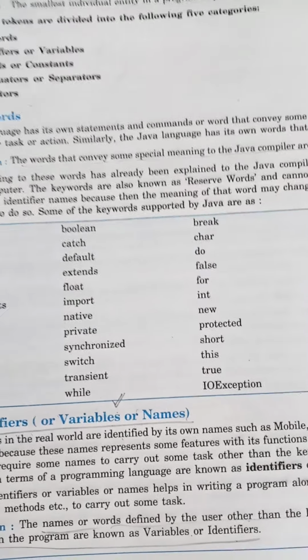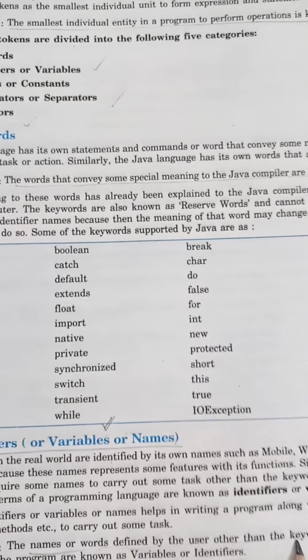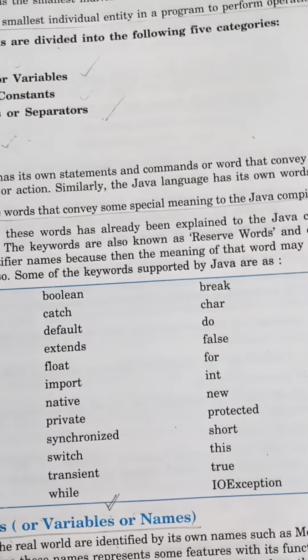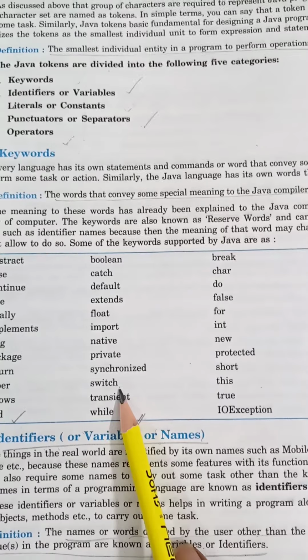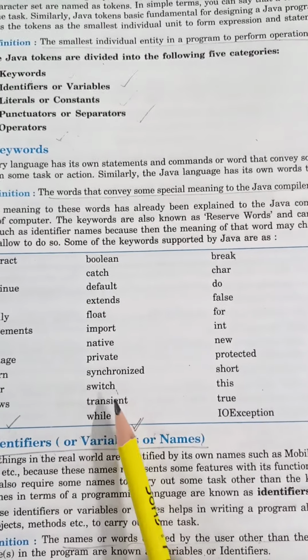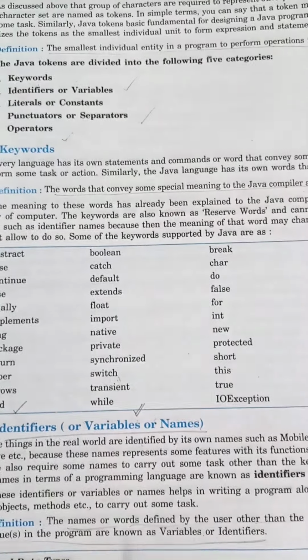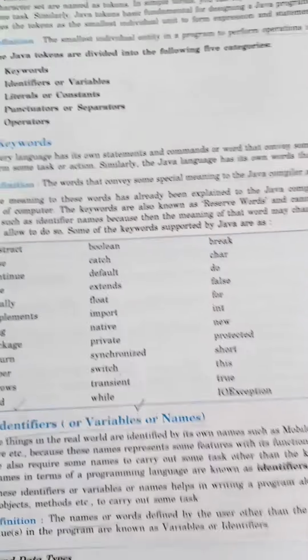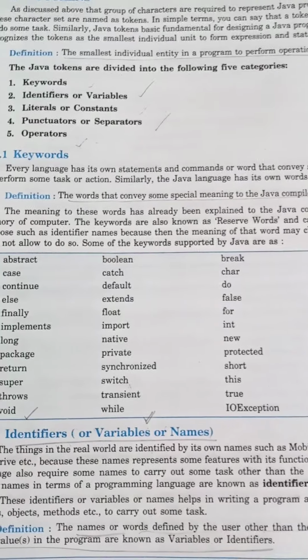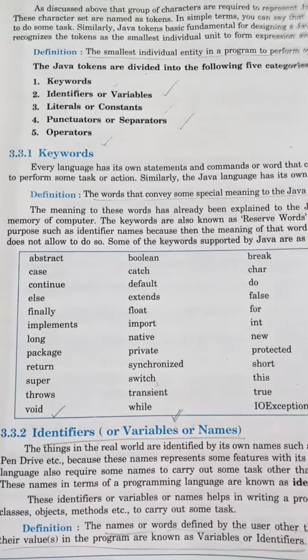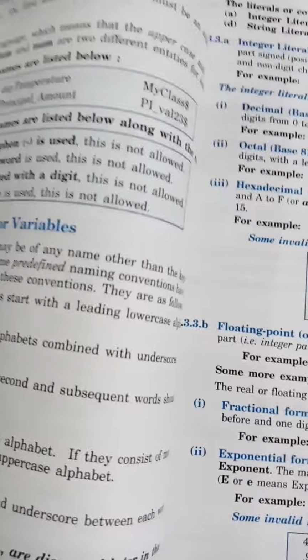other than the keywords. You can't take a keyword as an identifier name. You can't take switch as the name of a class, the name of a function, or the name of a variable. You can't take this, this one is a keyword. You can't take keywords as an identifier name or name of variable. Variable means its value can be changed during program execution. I think this one will be clear to you now.